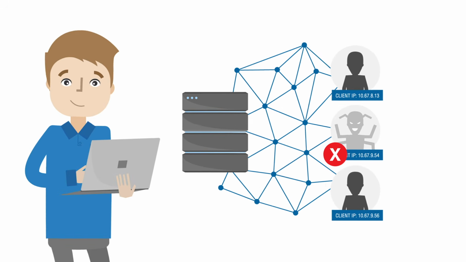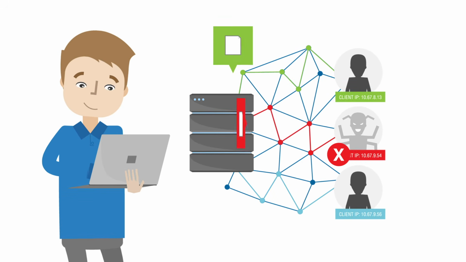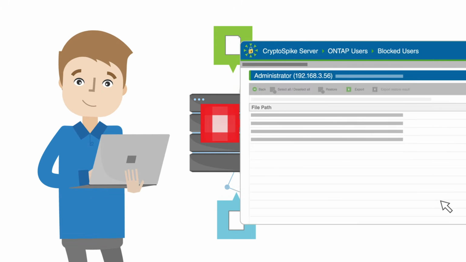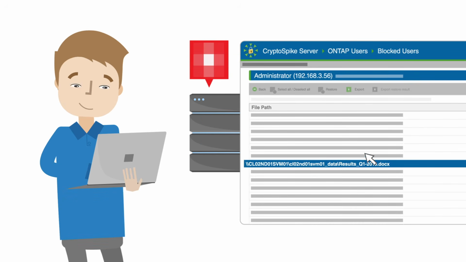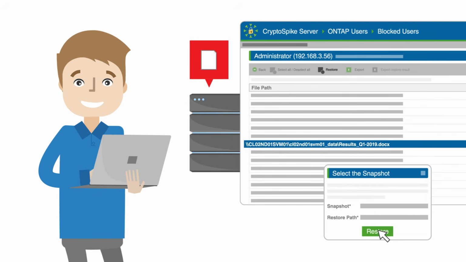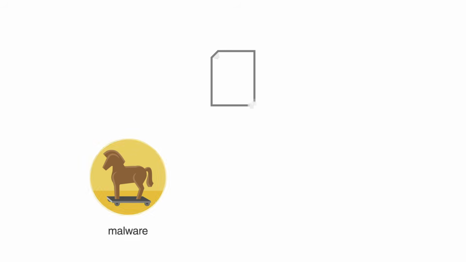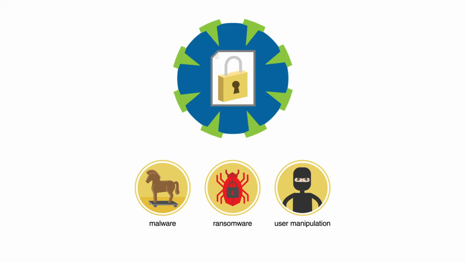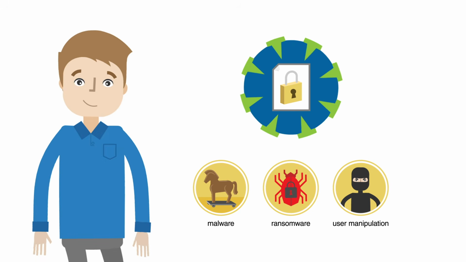This allows Max and the security team to see which user accessed which data, when and where, and which user caused this damage. Once the manipulated files have been localized, Max can restore the data with one click through native snapshot integration. Data lost due to malware, ransomware, or user manipulation is now reduced to a minimum, and data security is significantly increased. Do it like Max does.